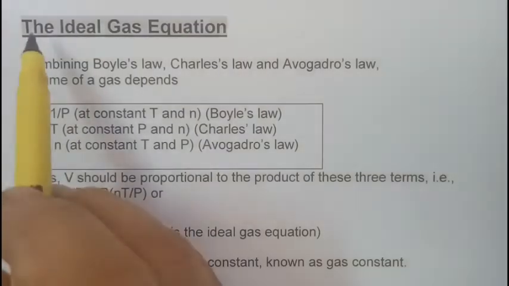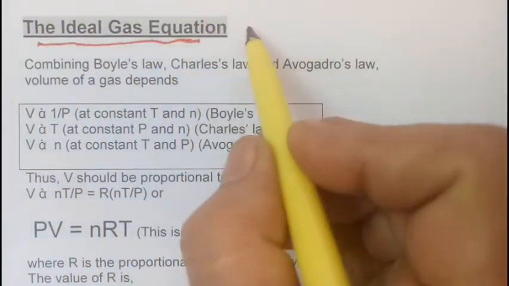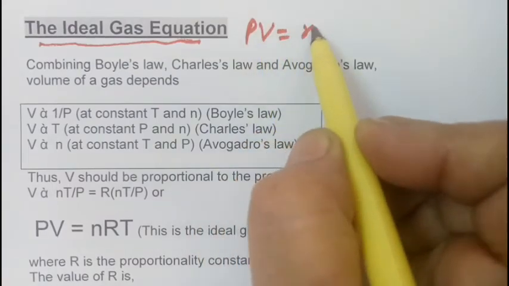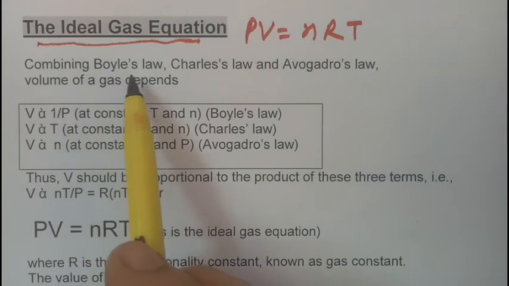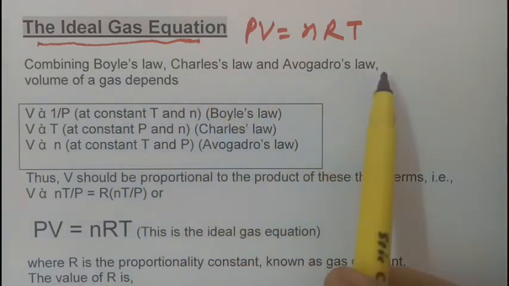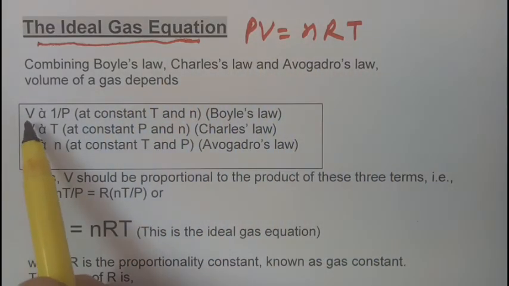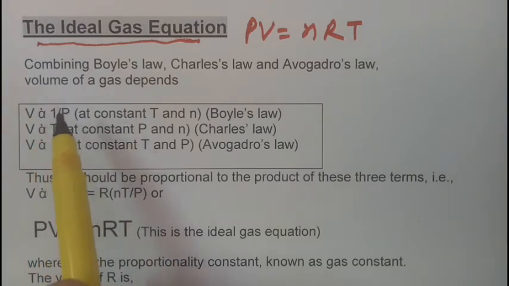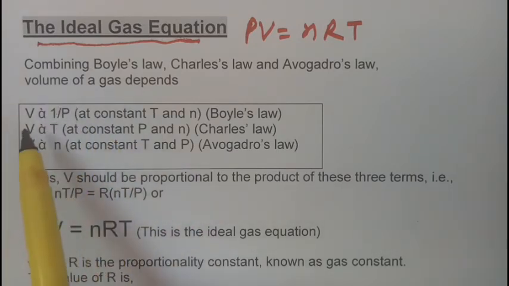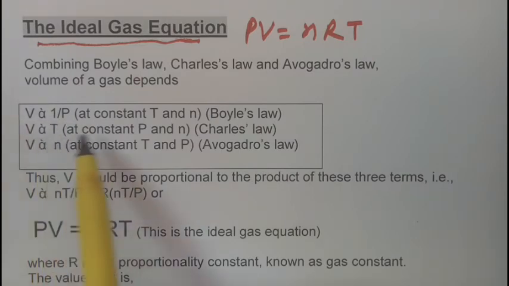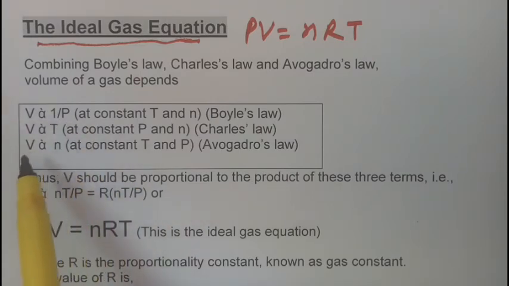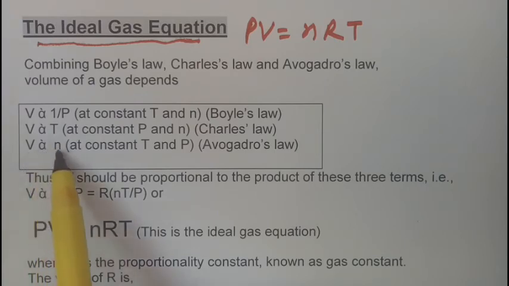So now we will do the ideal gas equation. This ideal gas equation is PV is equal to nRT, and it comes from combining Boyle's law, Charles' law and Avogadro's law. We have seen that the volume is dependent on different variables. In Boyle's law V is inversely proportional to P, in Charles' law V is directly proportional to T, and in Avogadro's law V is directly proportional to n.